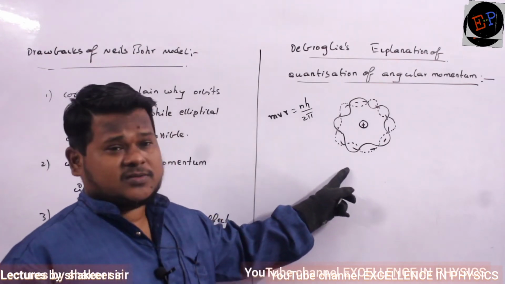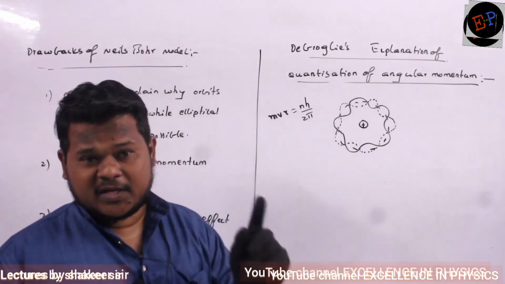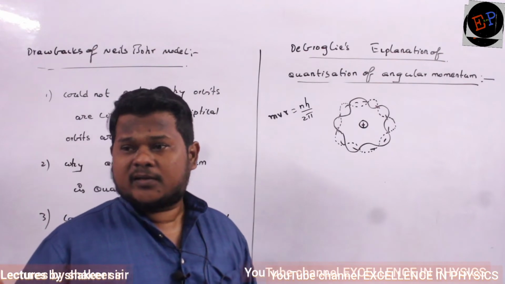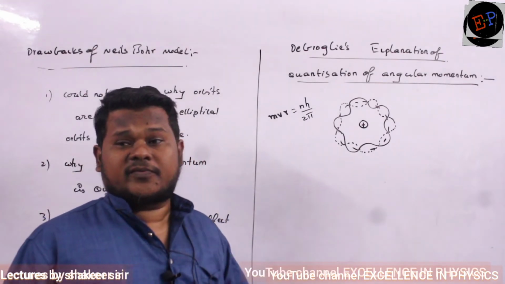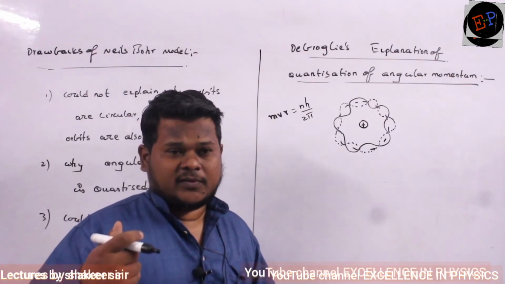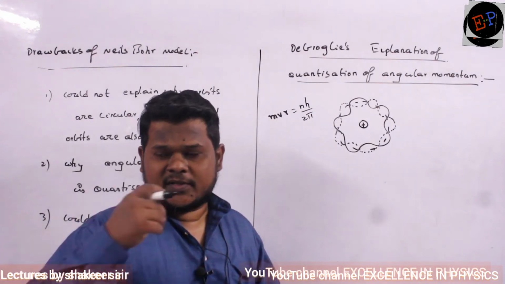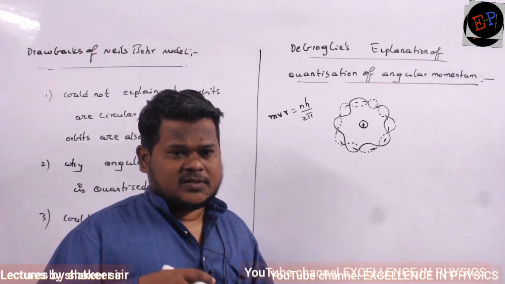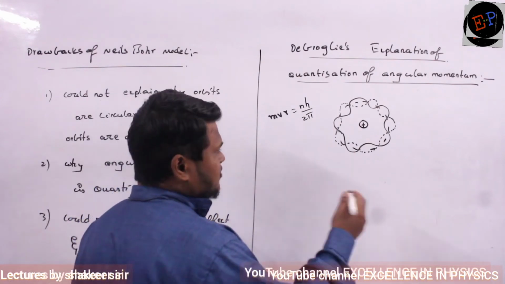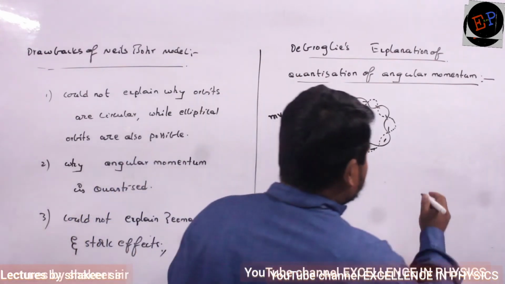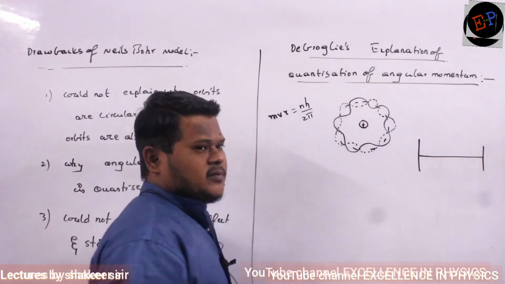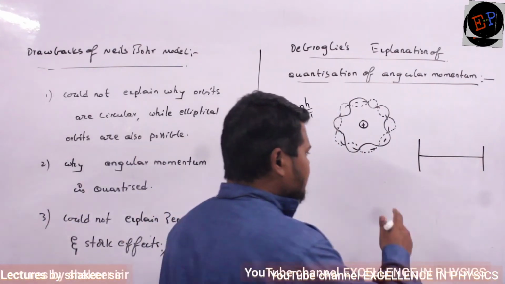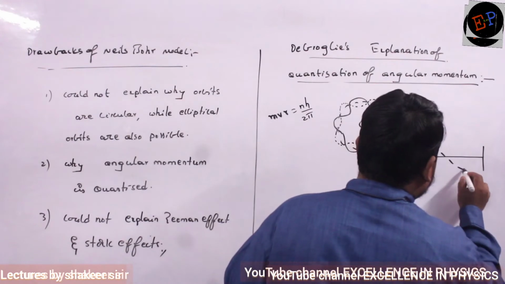So he said that the electron is not just moving like a particle, it is moving like a wave. And what kind of wave? It is moving like a stationary wave. In the waves topic we study stationary waves, no? Stationary waves are the waves produced in the strings of a musical instrument. For example, if the strings of musical instruments are vibrated, stationary waves will be formed.